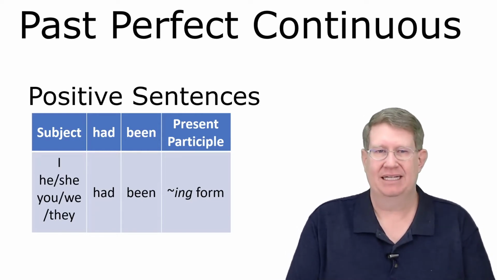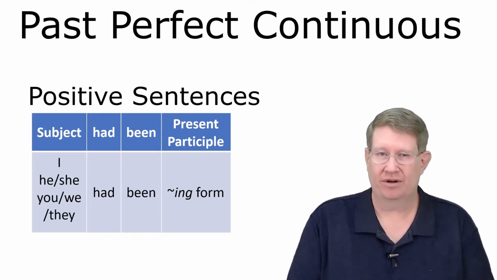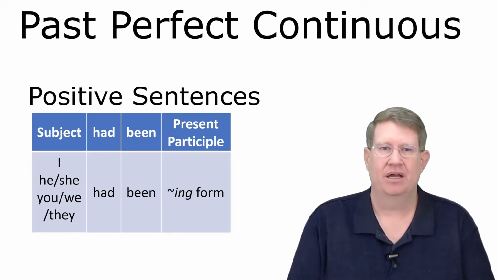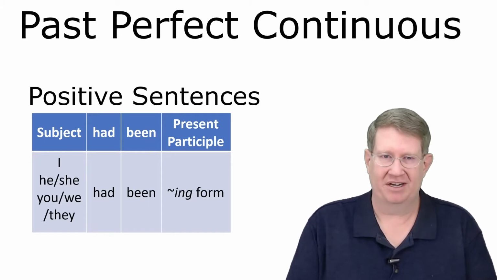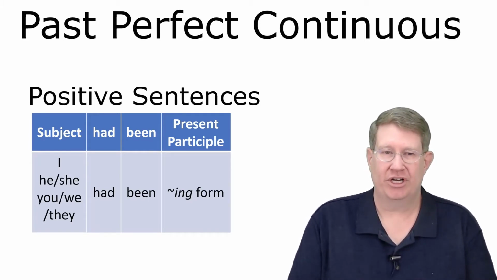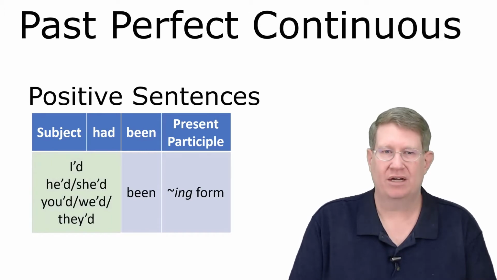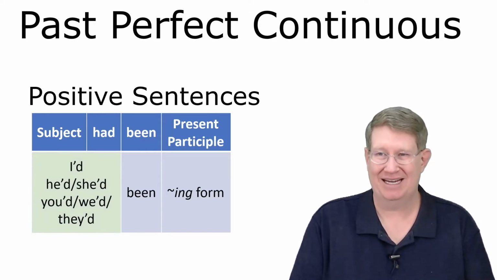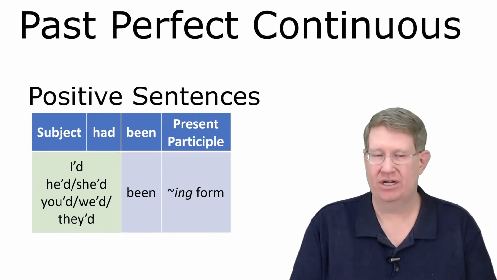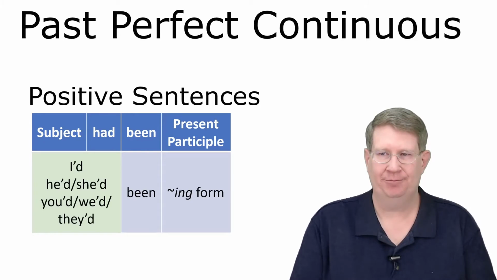Okay, let's take a look. So this is pretty straightforward. Positive sentences, or affirmative sentences, as some people say. Which again doesn't make any difference. It's the same thing. There is something we can do to change this a little bit. We can put the subject and the had together in a contraction. So instead of I had, we've got I'd, or he'd, or she'd, etc.